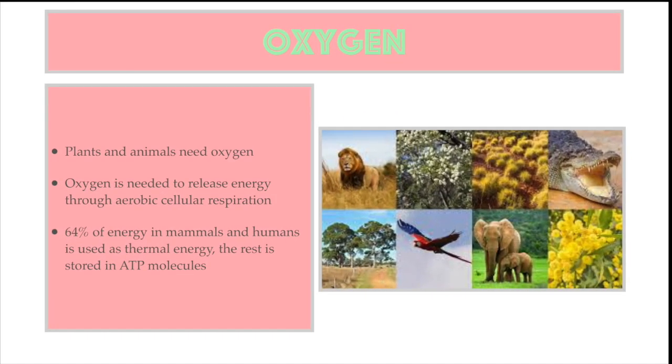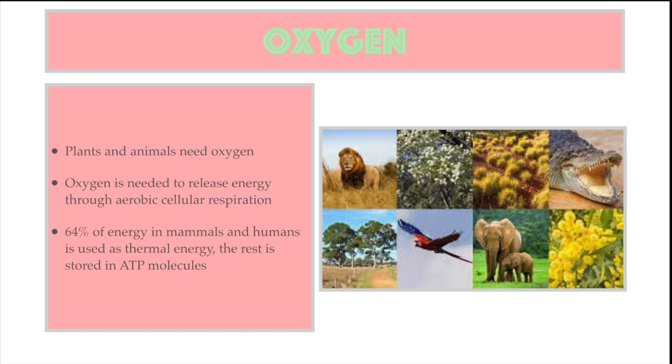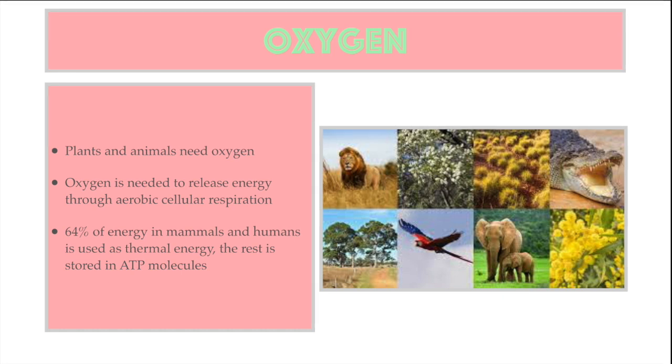Both plants and animals need a constant supply of oxygen. Oxygen releases energy from the nutrients we obtain from food. This process whereby energy is produced and oxygen is consumed is known as aerobic cellular respiration. Energy is released when glucose reacts with oxygen to form carbon dioxide and water.